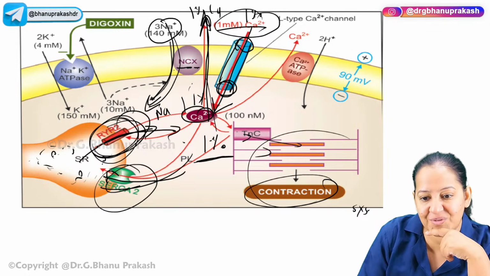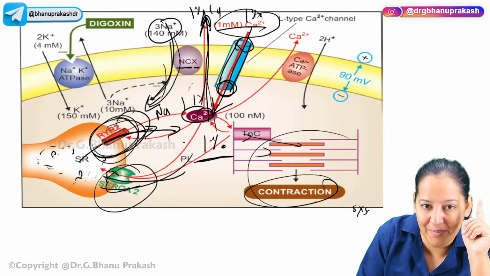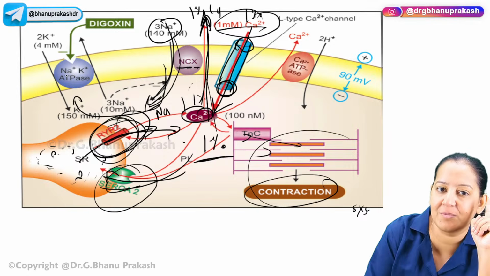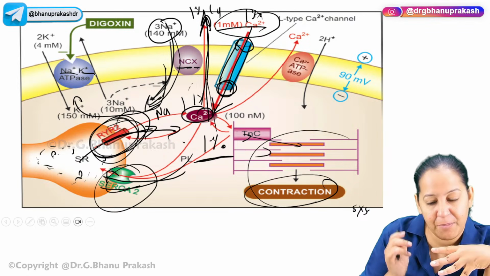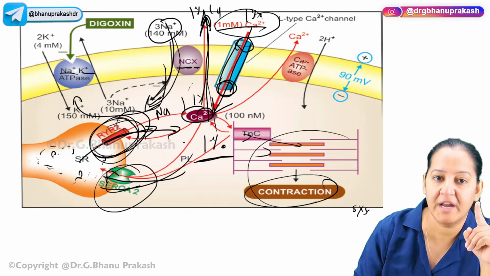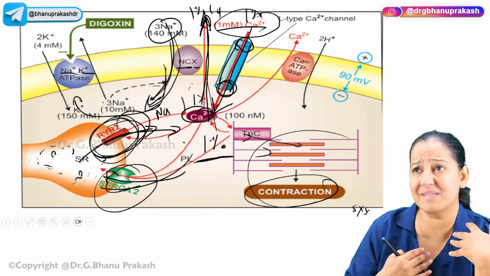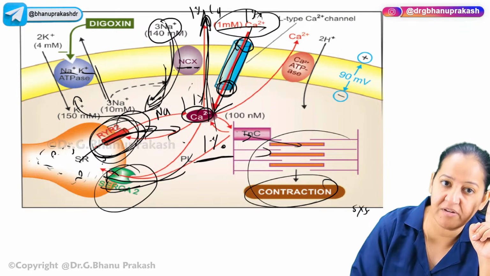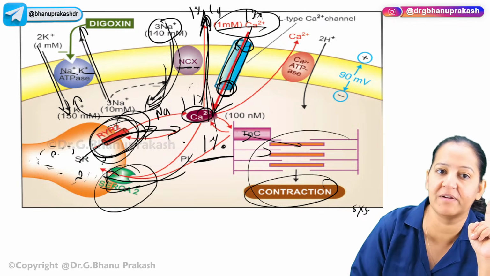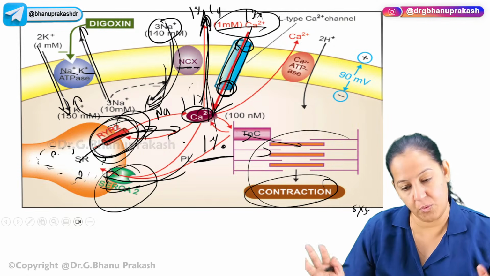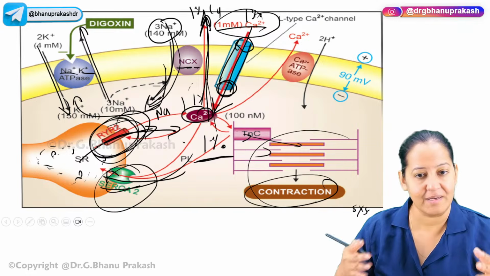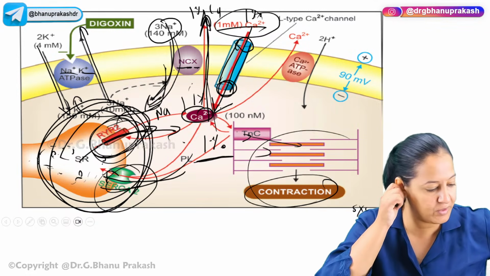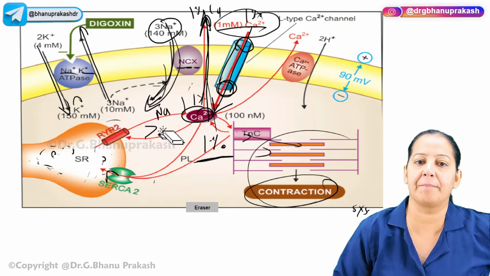What will the sodium do inside? This sodium also has to go outside. It will go to the next transporter, the sodium potassium exchanger, sodium potassium ATPase. It will ask, I want to go outside. I just came inside to balance the calcium, but I do not want to remain inside. So this sodium will go outside, and in exchange the potassium will come, and the story is over. This is diastole. So the whole 100% calcium is balanced: 99% goes back into the sarcoplasmic reticulum and 1% goes outside. How many of you got it? This is the complete story.